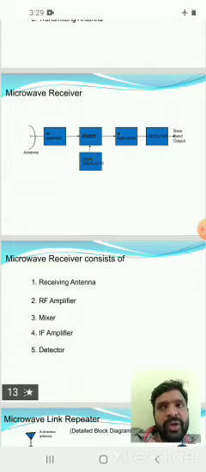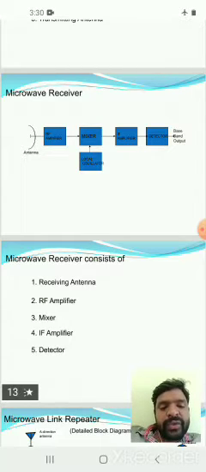So the microwave receiver contains a receiving antenna. The receiving antenna receives the signals from free space, and these received signals are very high frequency signals. The receiver antenna is used for receiving the microwave signals and giving them to the RF amplifier. The RF amplifier is used for amplifying the received signals.